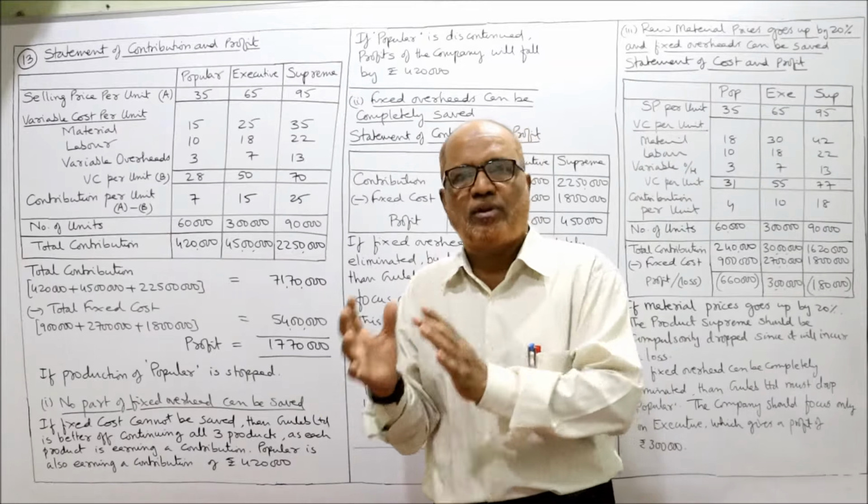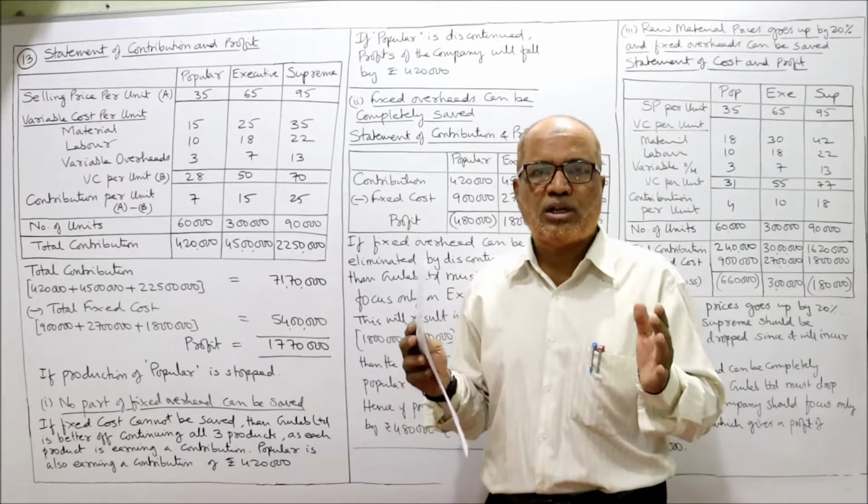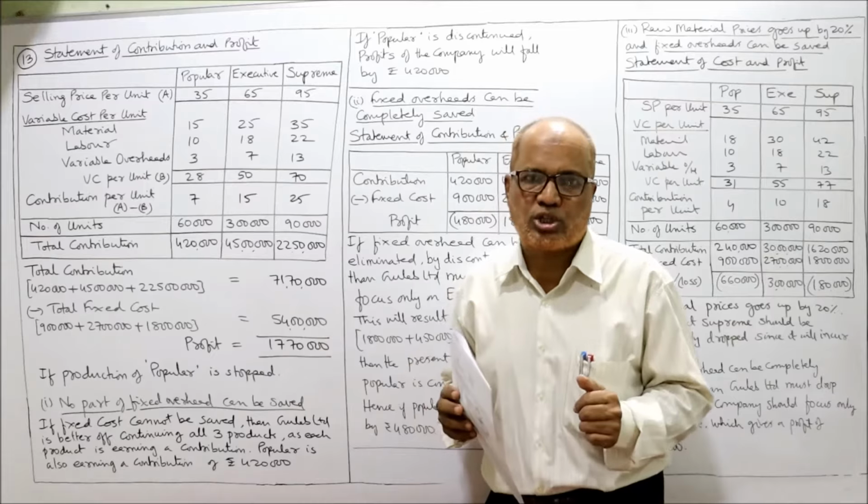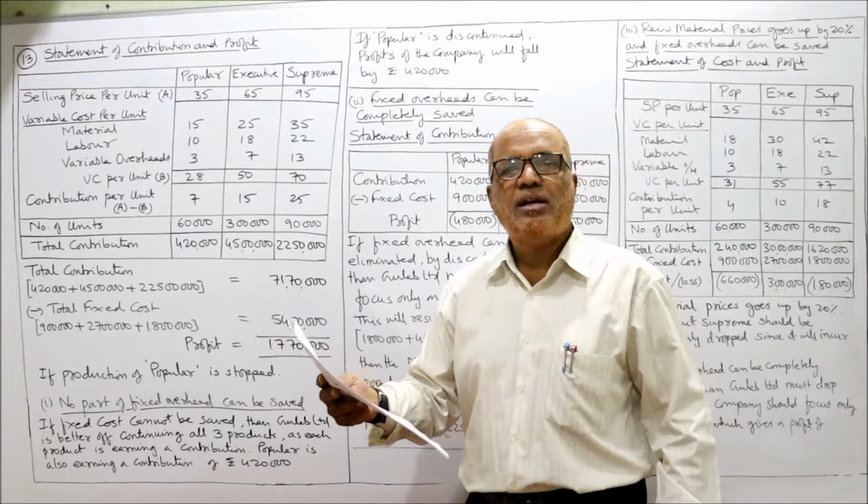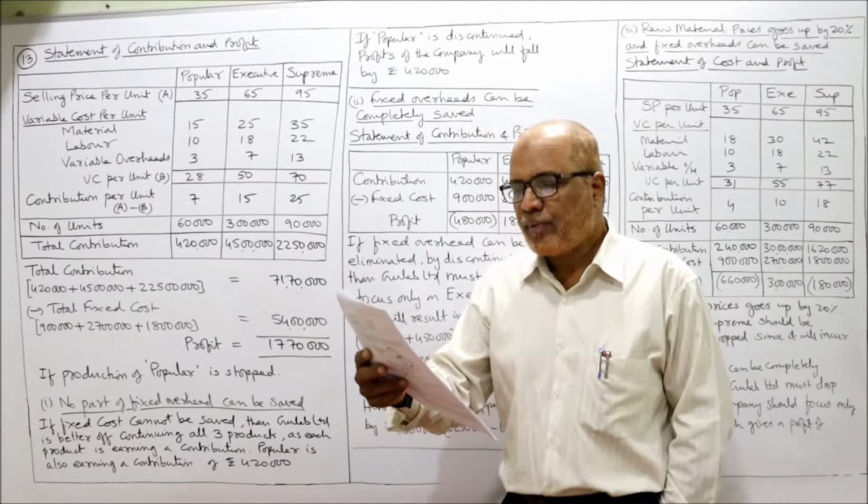Remember, these decision making problems are unique problems. Every problem will be a different problem, and you have to understand. Understanding the problem is half solved. Compared to marginal costing problems, these decision making problems are a little bit difficult. So what is required is your concentration, your focus. Now I am reading the 13th problem.